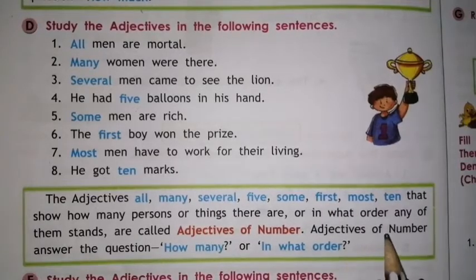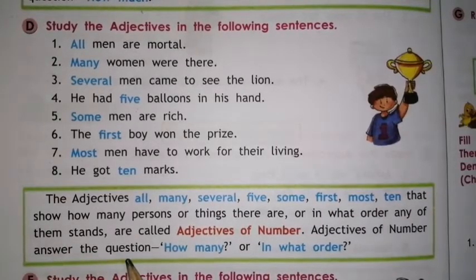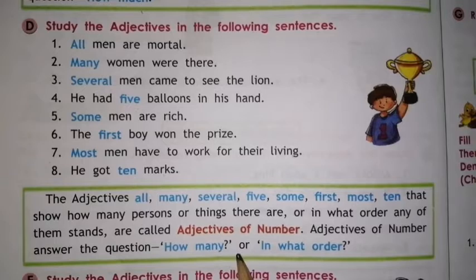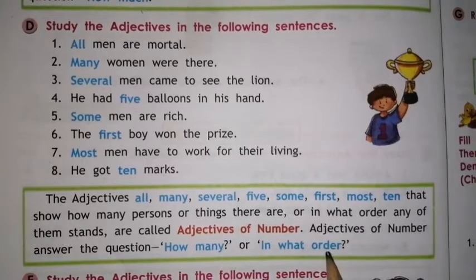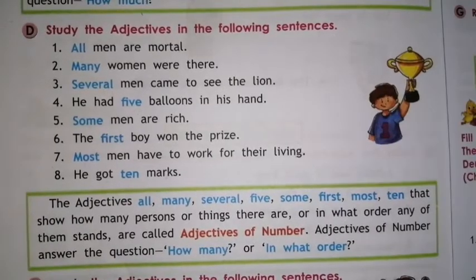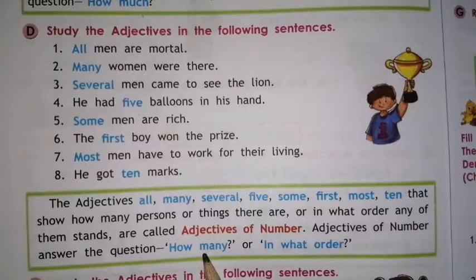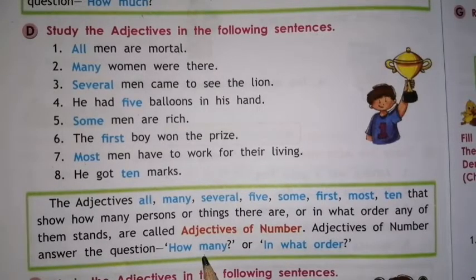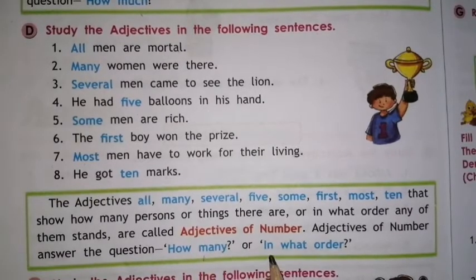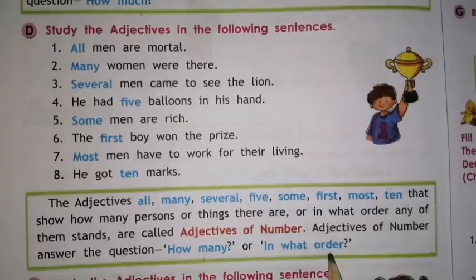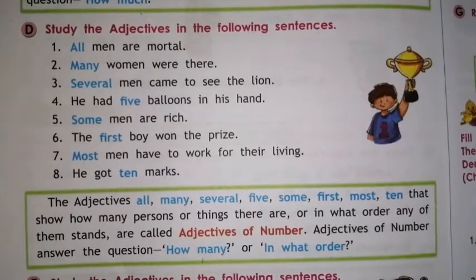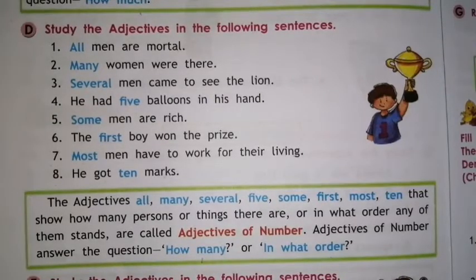And adjectives of number answer the question how many or in what order. Here, how many? For example, I will be absent for 6 days. So 6 means how many days? And we will get answer 6 days. Now, in what order? For example, I stood in the 3rd row.